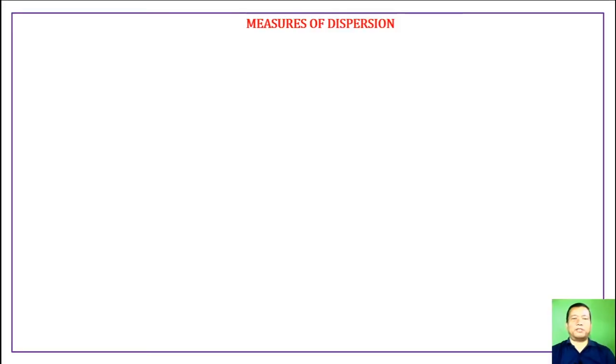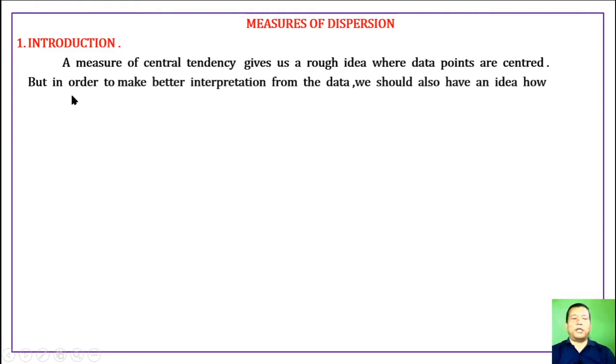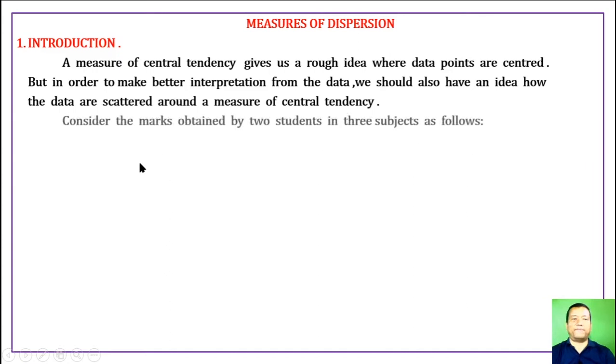Measures of Dispersion. Introduction. A measure of central tendency gives us a rough idea where data points are centered. But in order to make better interpretation from the data, we should also have an idea how the data are scattered around a measure of central tendency.